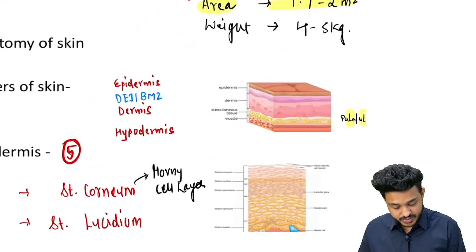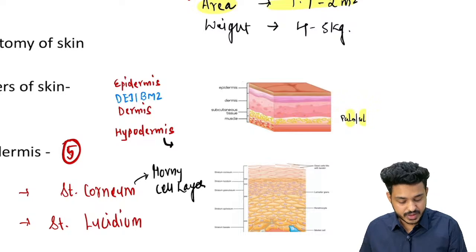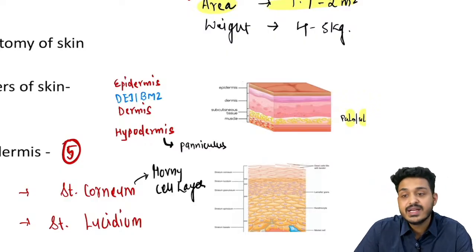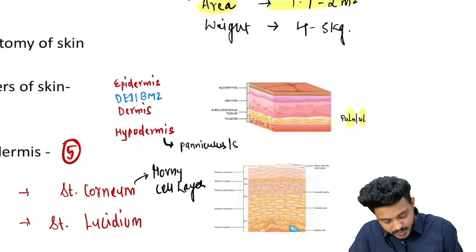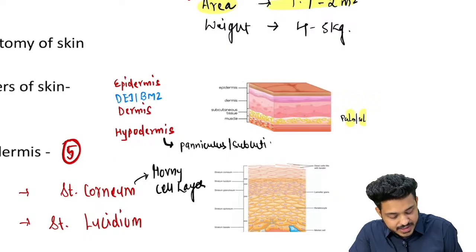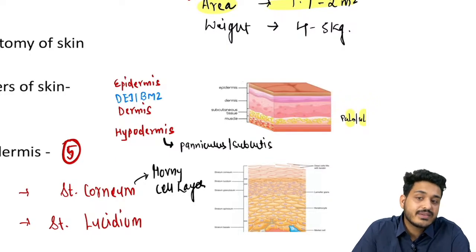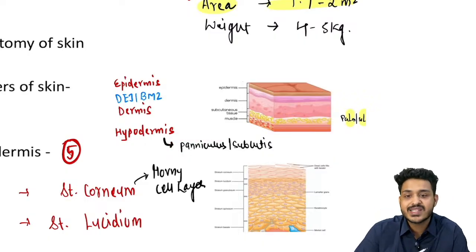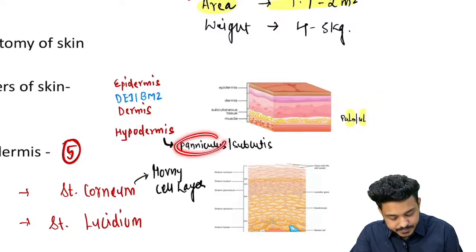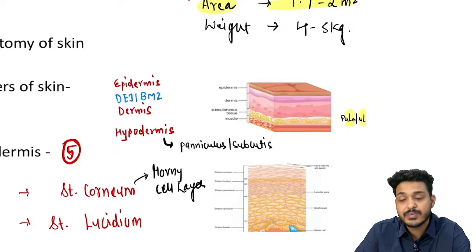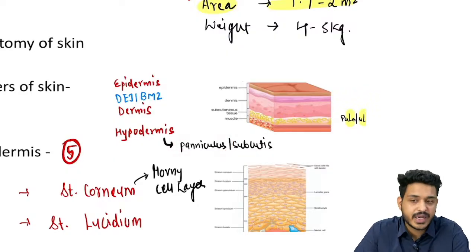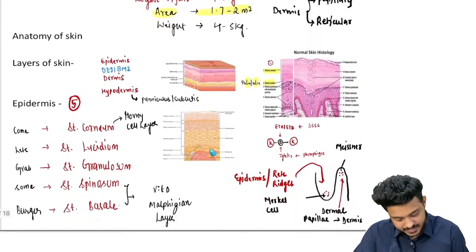Another question they have asked you, sir, what is this hypodermis? This hypodermis is also known as panniculus, and basically this is also known as subcutaneous. Basically subcutaneous fat will be there, right? So this layer can have inflammation. They have written a word. What is the word? They have written panniculitis. What is panniculitis? The answer is, it is nothing but the inflammation of the subcutaneous layer. So this is going to be the panniculus and panniculitis, right? All these questions have been asked previously, right?